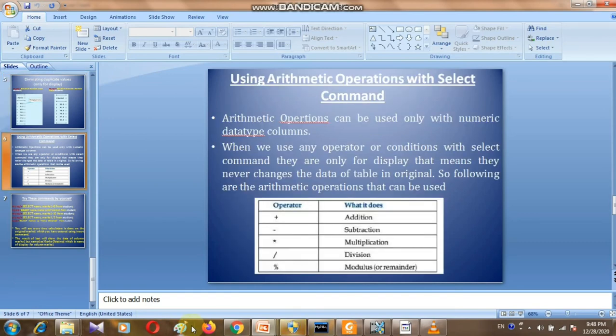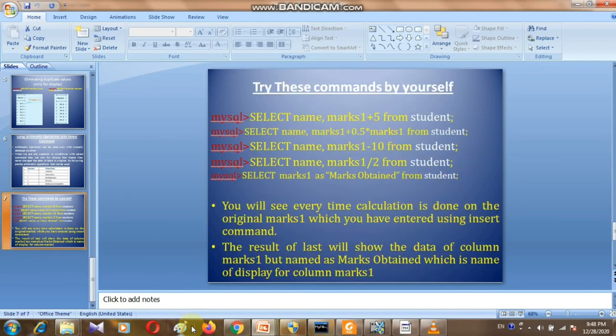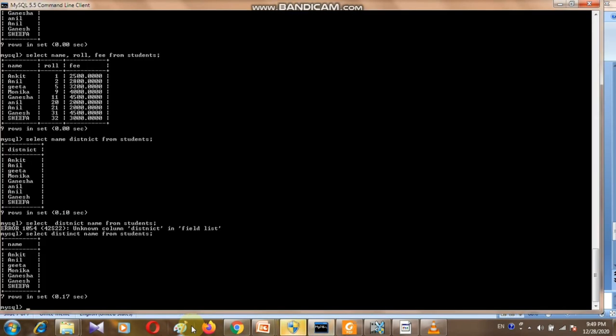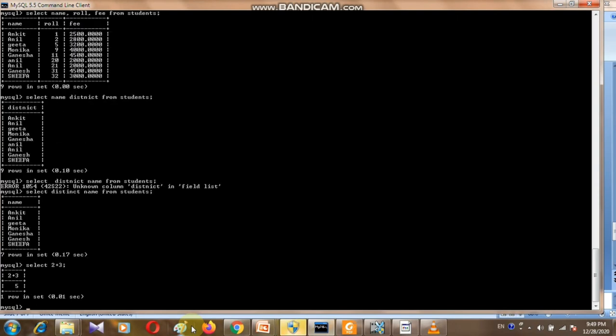Some operators: how can we use operators? Plus, minus, multiply, divide, mod, division, all these things I'm going to show you. And then the next one. See, operators, how can we use them? We can use SELECT. Suppose you want to use 2 plus 3, it will return 5.